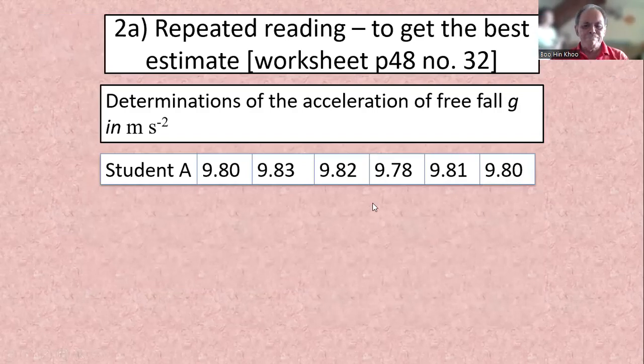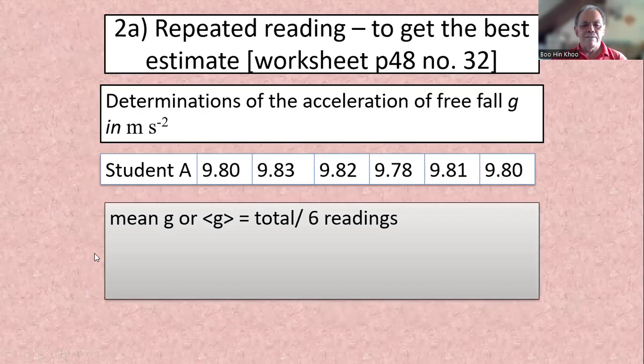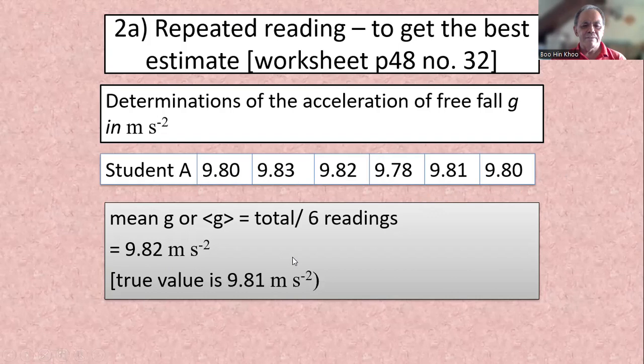So as an example, in your worksheet 48, let's look at the example there. Determine the acceleration due to gravity. Right? We may have a student measuring acceleration due to gravity giving different values. So we estimate the mean first. To find g, we take all the values, add them together, and divide by, there are 2, 4, 6 of them. Okay, the average value is that. So the true value is 9.81.